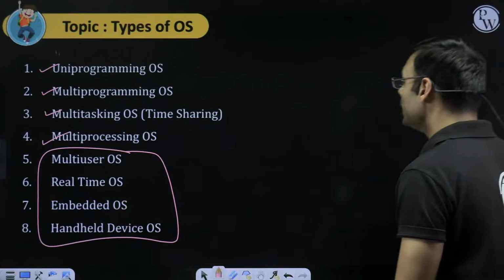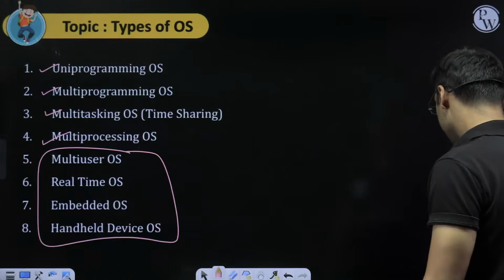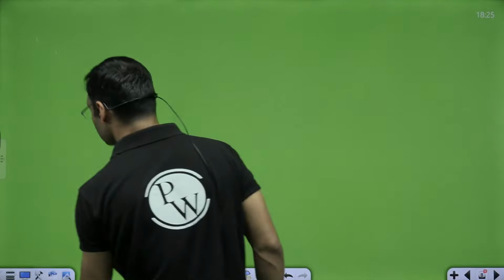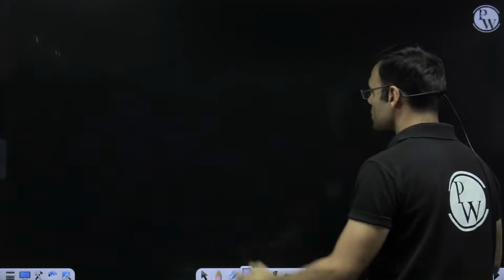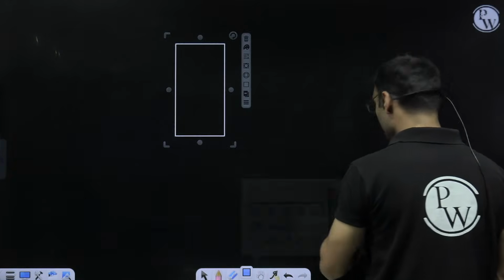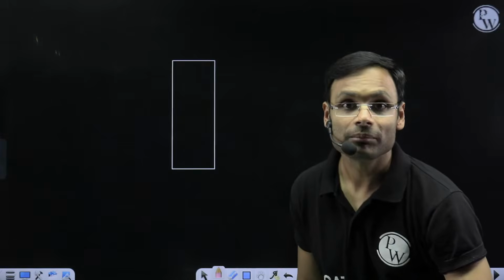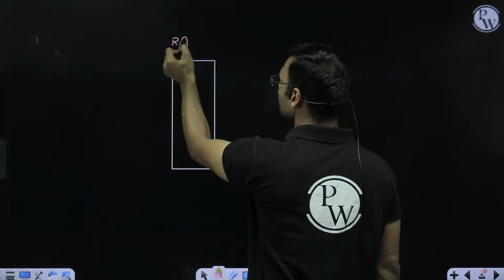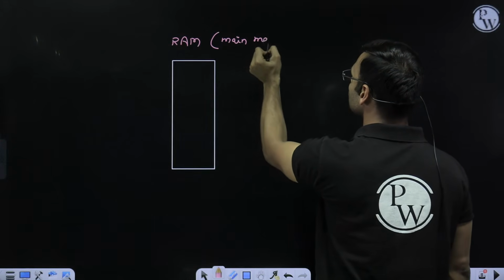Next, let's talk about different types of operating system. Before I explain the types of operating system, I will have to explain one thing, and that is what exactly the computer system is working as. See, you all know what a RAM is. Everybody knows what RAM is. This is RAM. In a computer system, we call it main memory or primary memory.